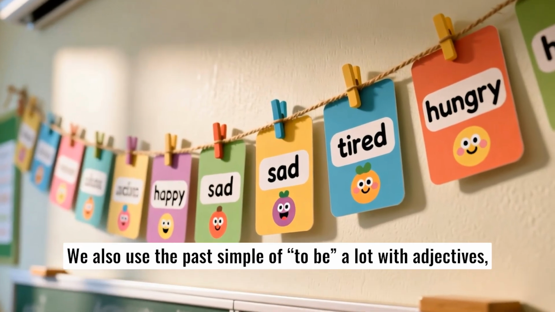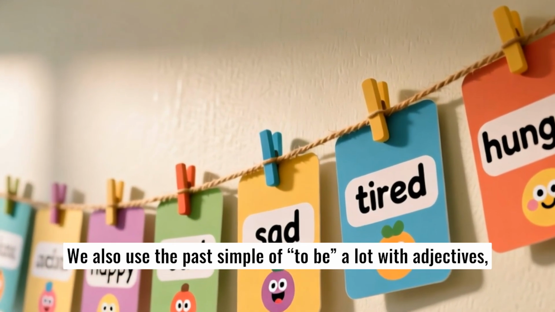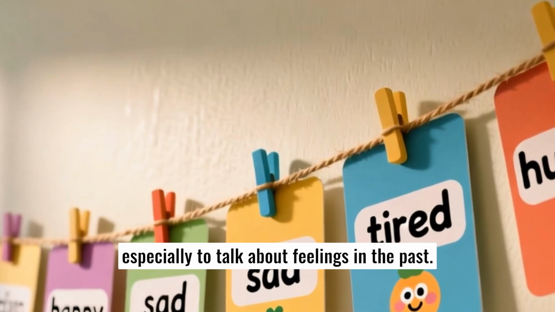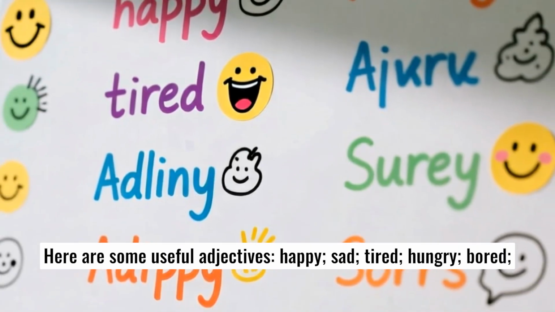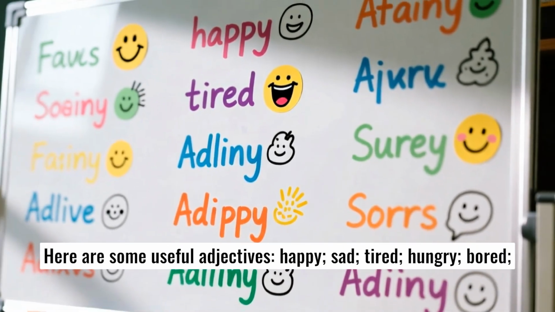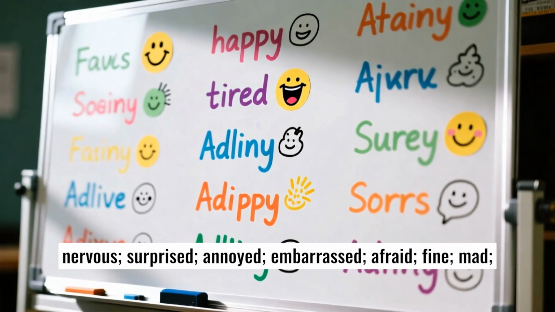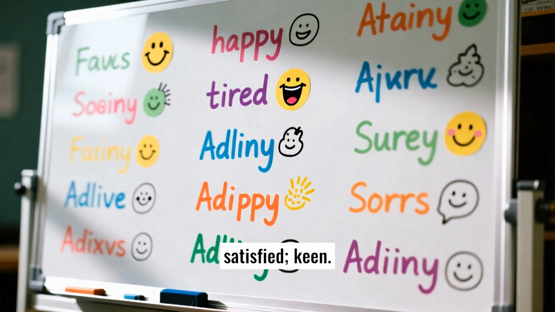We also use the past simple of to be a lot with adjectives, especially to talk about feelings in the past. Here are some useful adjectives: happy, sad, tired, hungry, bored, nervous, surprised, annoyed, embarrassed, afraid, fine, mad, satisfied, keen.